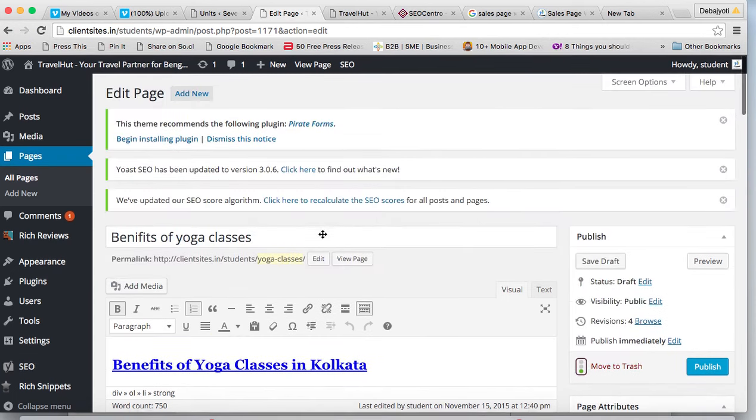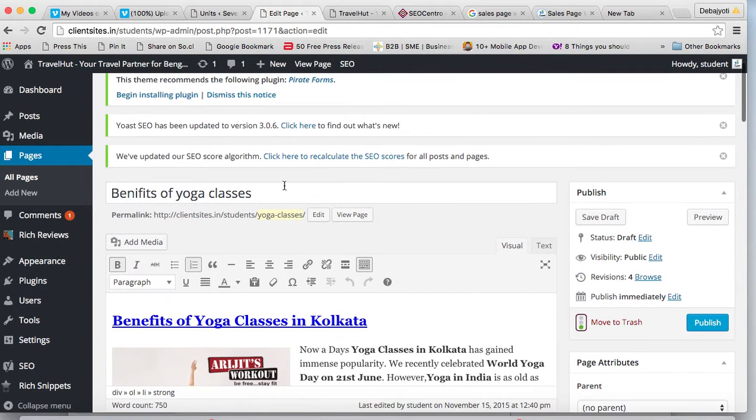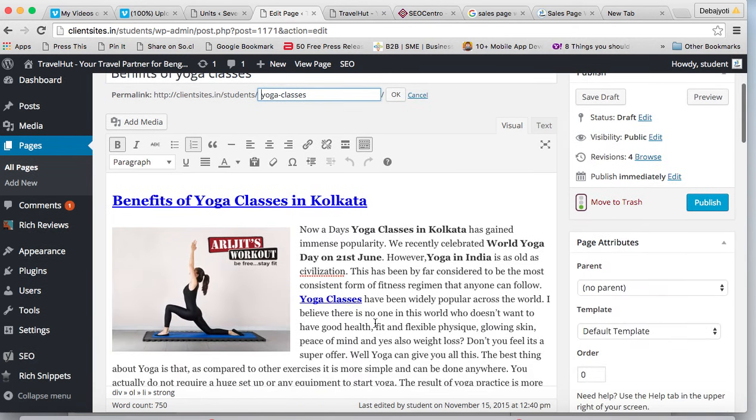Now what is called keyword consistency? Keyword consistency is using the focus keyword in the most important elements of your page. That means it should be present in your H1, it should be present in your permalink URL, it should be present in your heading and subheading tags, that means H2, H3, H4, H5 or H6.